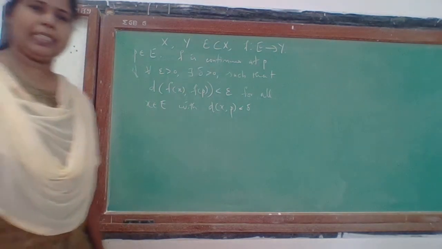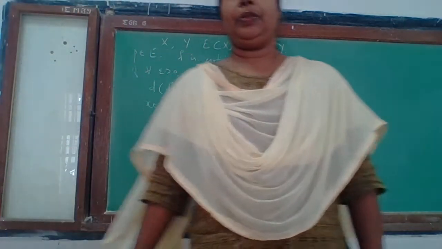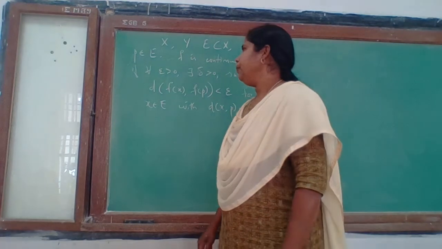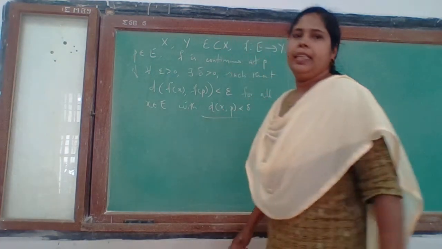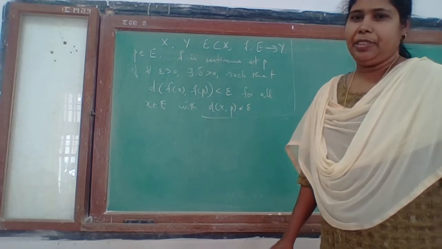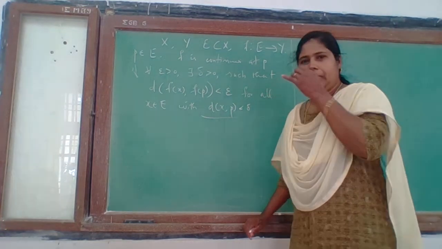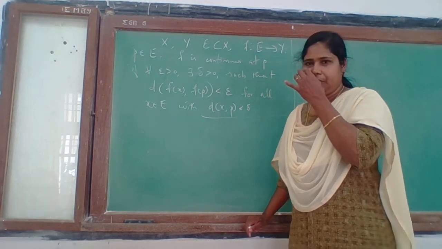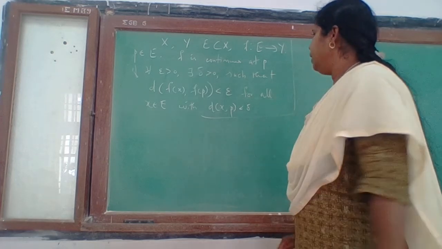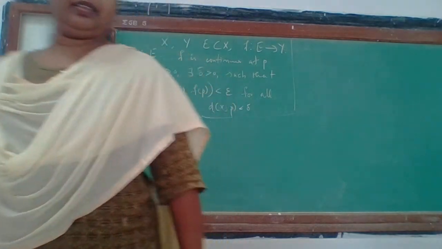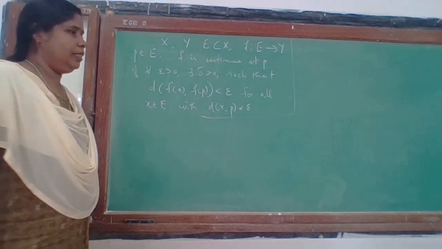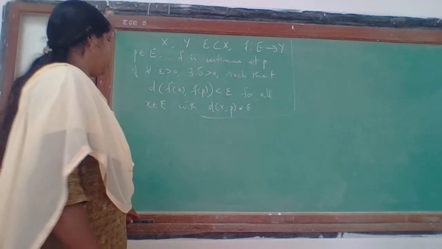So we have discussed the definition of continuity and its various forms. This is the generally accepted and more concise definition of continuity. It can be defined for metric spaces and can be extended to other, more general cases also.